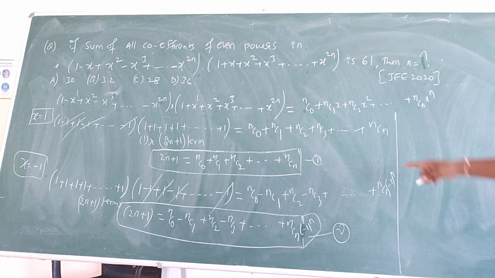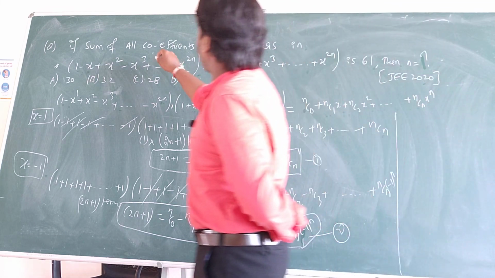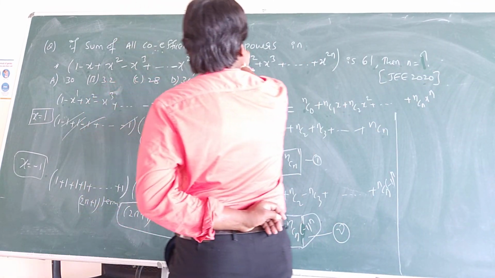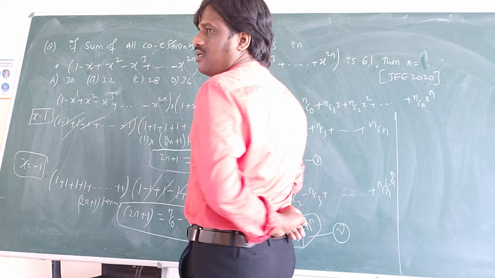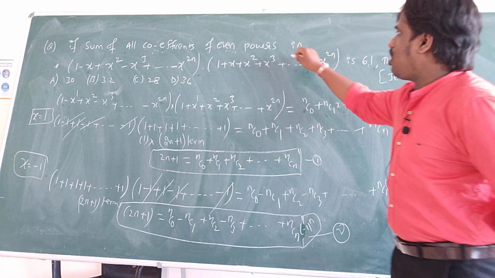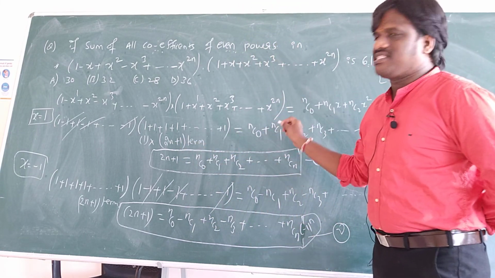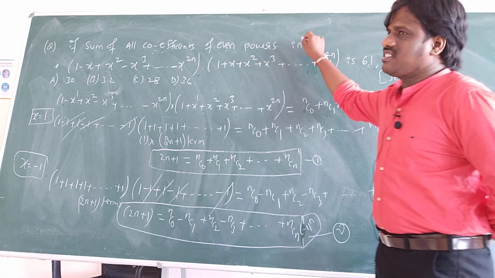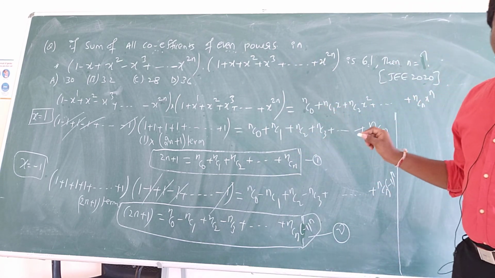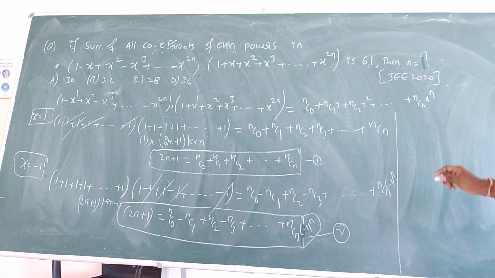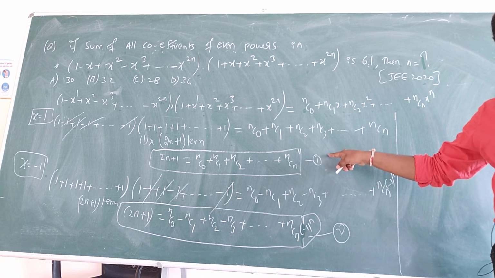Right, now I'll add these both. Why I am adding these both is that it is given that the sum of all coefficients of even powers is 61. So if they had given odd powers, then I would subtract. Even is said, so I will add. So I will get even power terms. So I am going to add the first equation and the second equation.